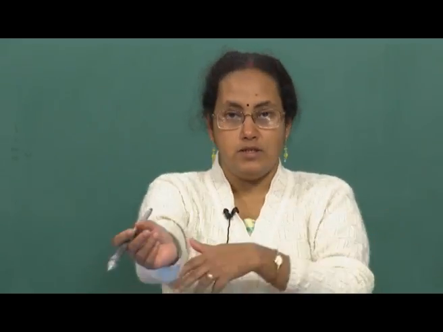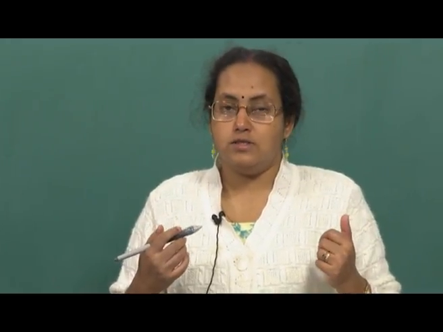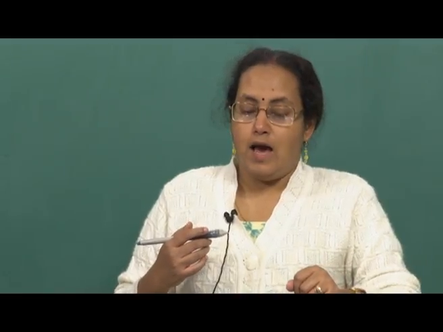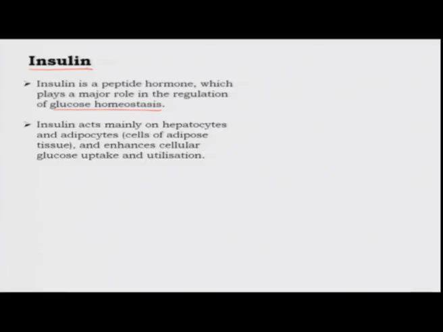You might have heard somebody in your family mention that they have high blood sugar. What do they mean? They mean that they have higher than normal levels of blood glucose in their circulation. This level has to be maintained within normal limits by insulin and another hormone which we will talk about, which is glucagon. Insulin acts mainly on a lot of body cells such as hepatocytes and adipocytes.